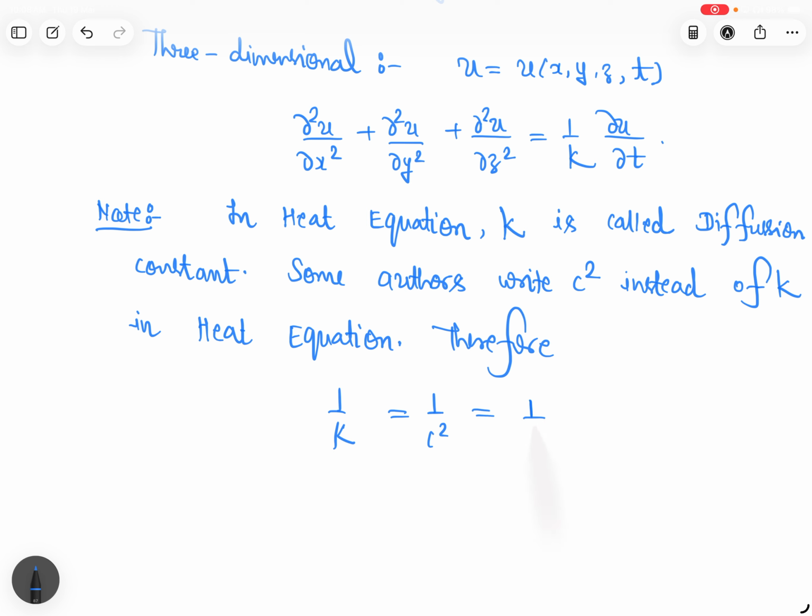This will be 1 upon c square, that will be positive. So the diffusion constant is a positive number.